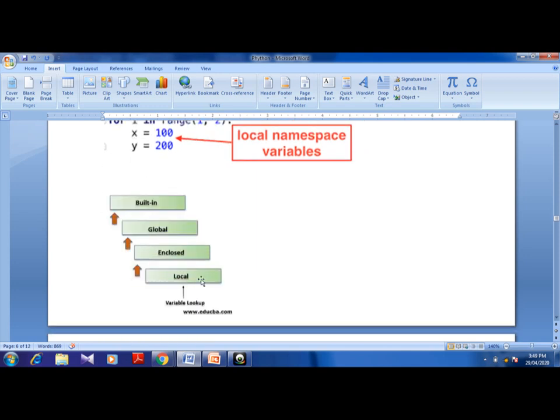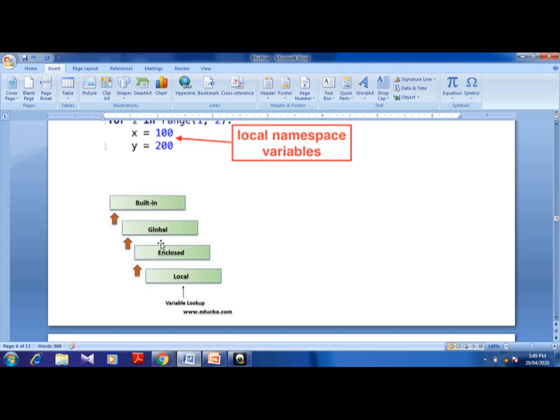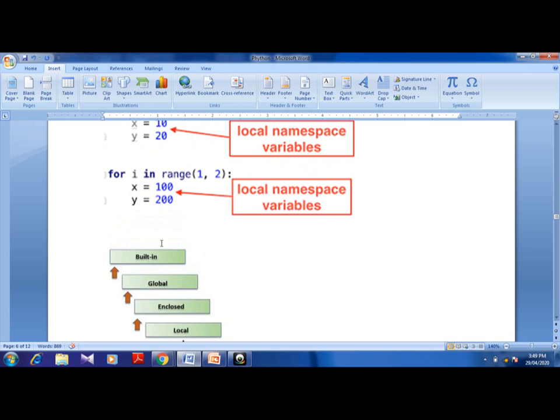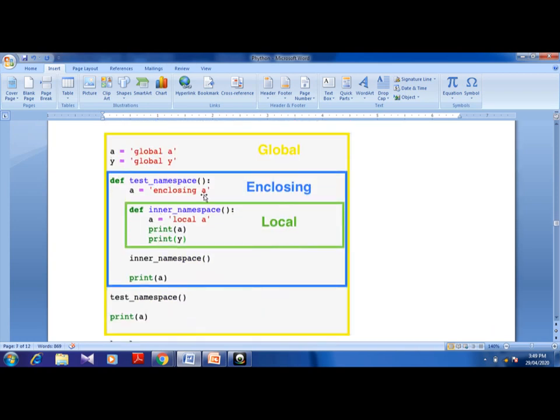So you can say that first of all it will look in the local scope, then it will check the enclosure. If it is not finding the value here, then it will go to the enclosed value. So x is equal to 100, it will check here, same thing. So local is checked first, then the enclosed value. If it is there, then it is going to check the global, and if it is not found there also, then the built-in. If any built-in function is there, it is going to check for that particular built-in function. So in this way it works.